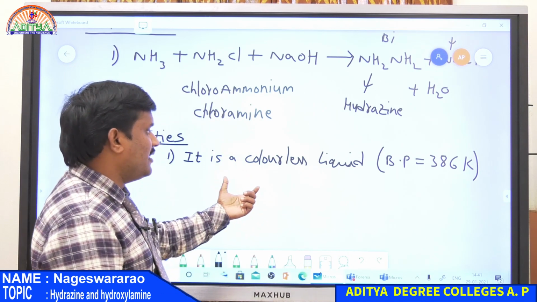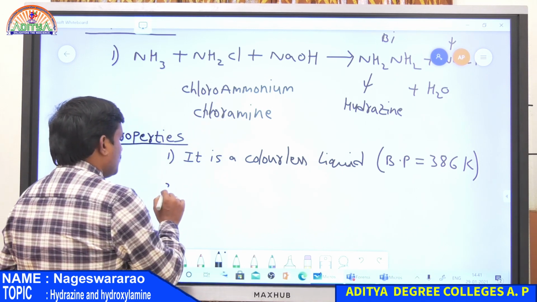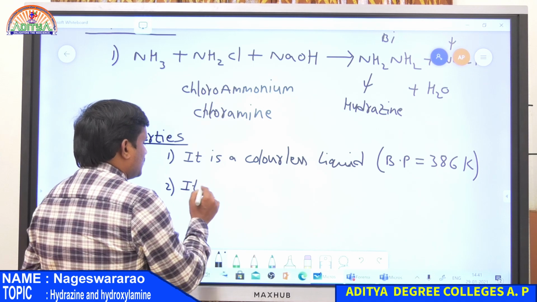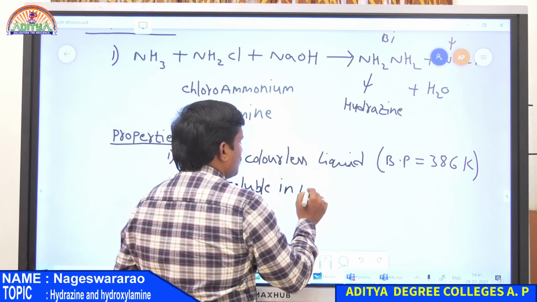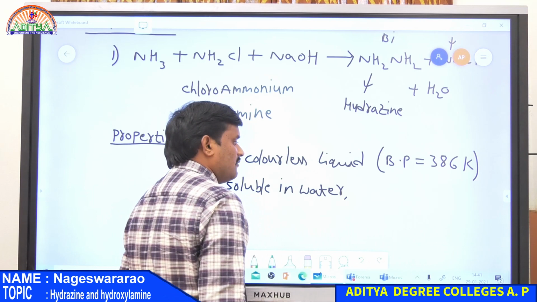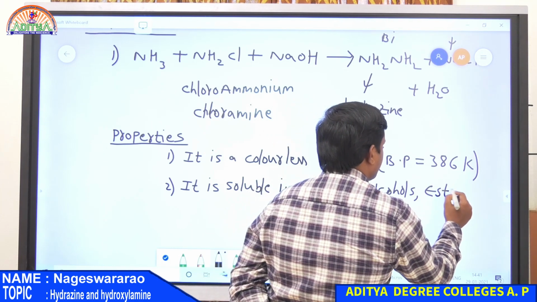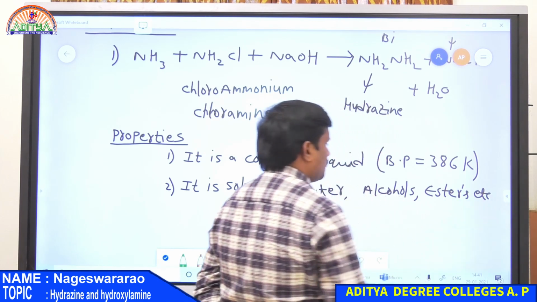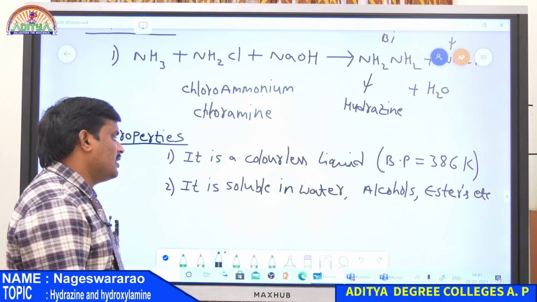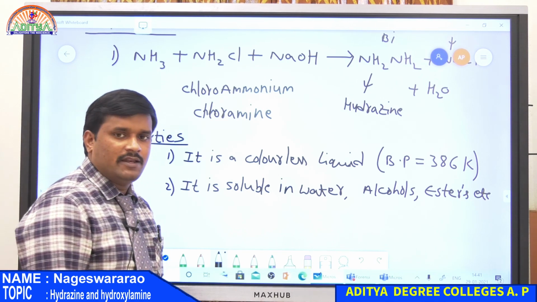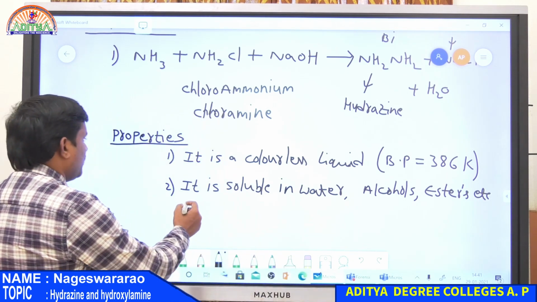Second property, it is completely soluble in water, and also in organic solvents like alcohols, ethers, esters, etc. So the first property is a colorless liquid having a boiling point of 386 Kelvin, and the second property is it is soluble in water and in organic solvents.